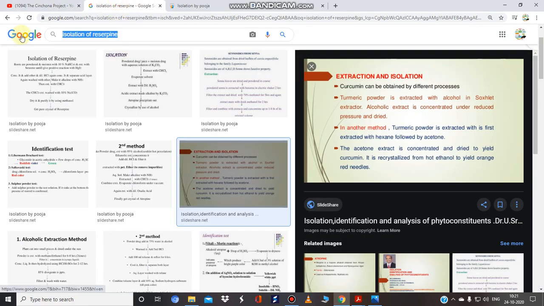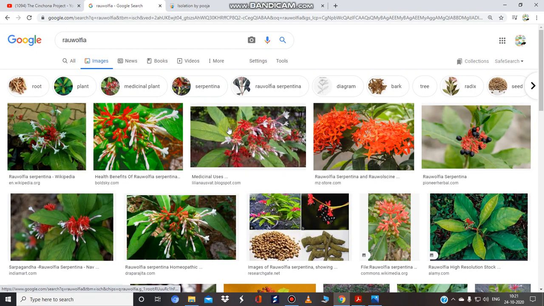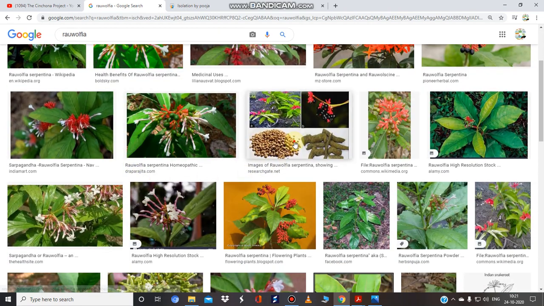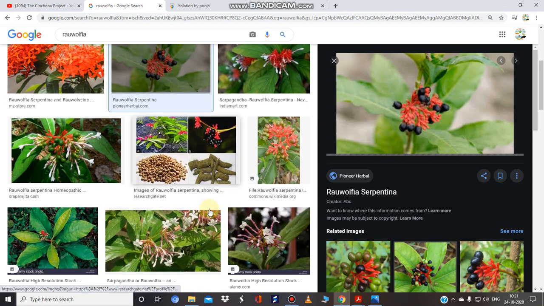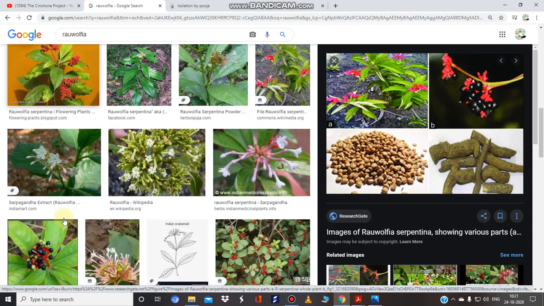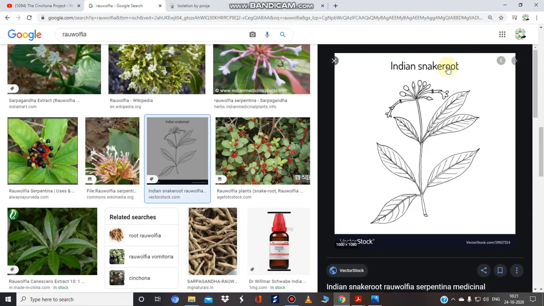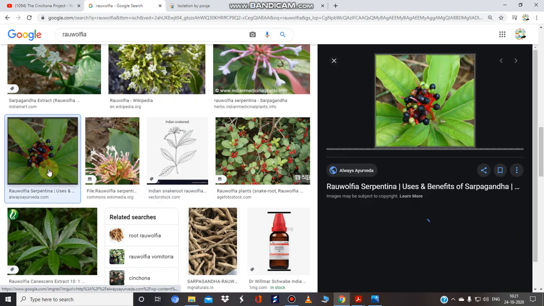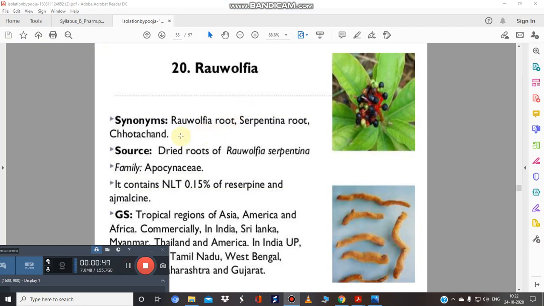So first of all, Rauwolfia. I hope you remember about this plant. Yes, this is the Rauwolfia serpentina. Again, a very important drug. Yes, tell me the uses. Antihypertensive drug. Reserpine is the main active chemical constituent present in the Rauwolfia plant, also known as Indian snake root. Sarpagandha is the name. So let's start. Also known as Sarpagandha or Chota Chand.